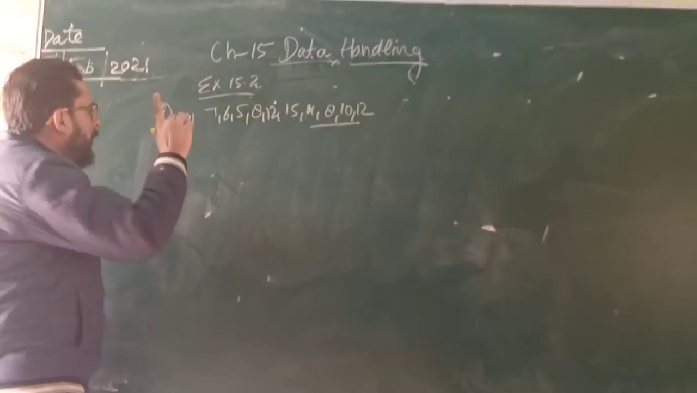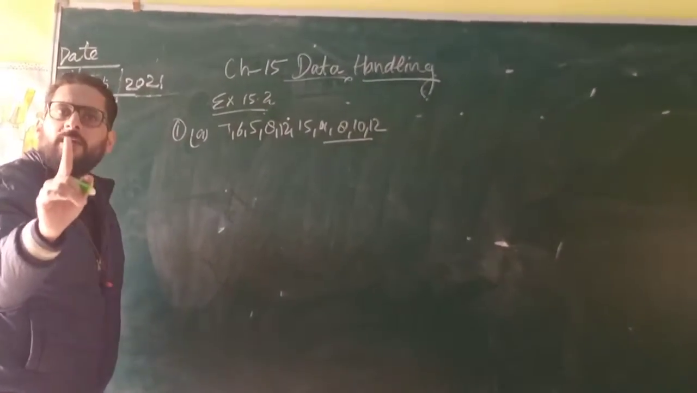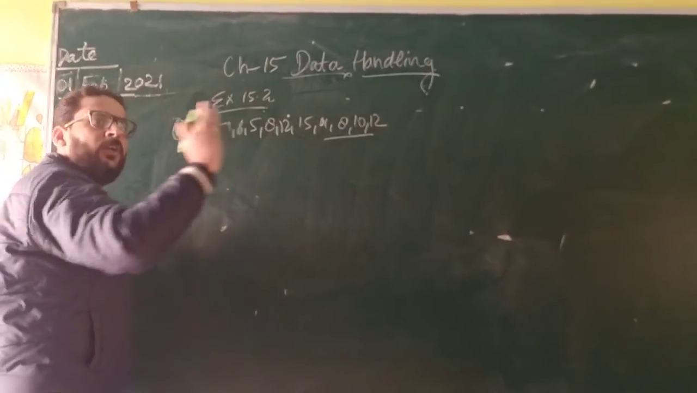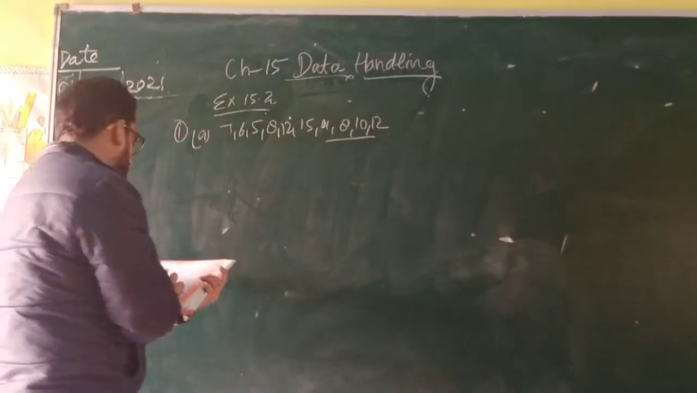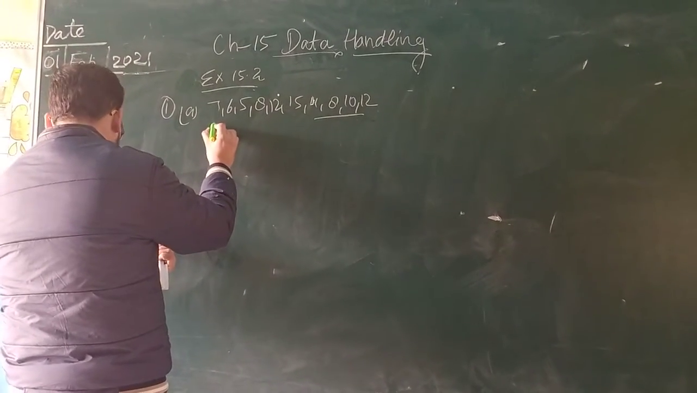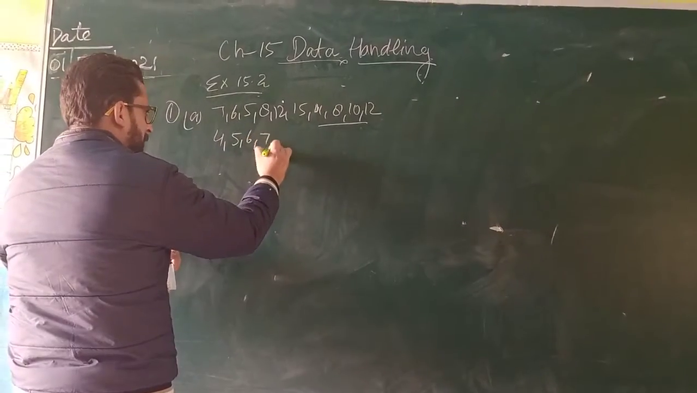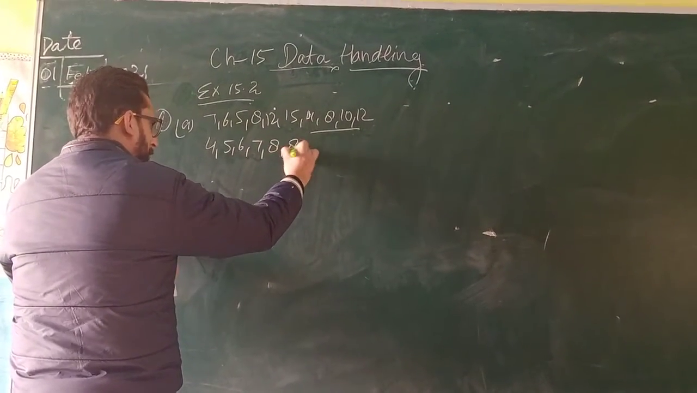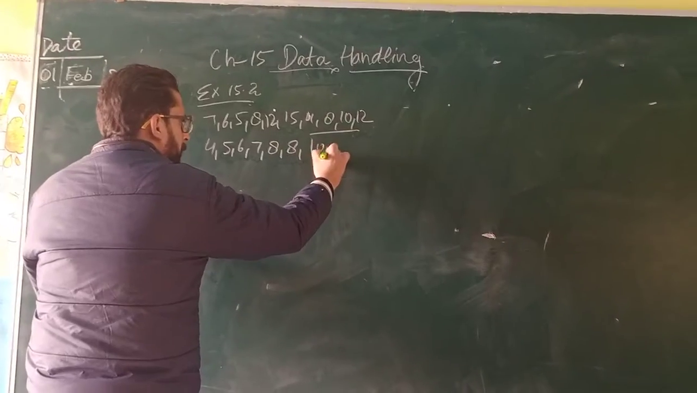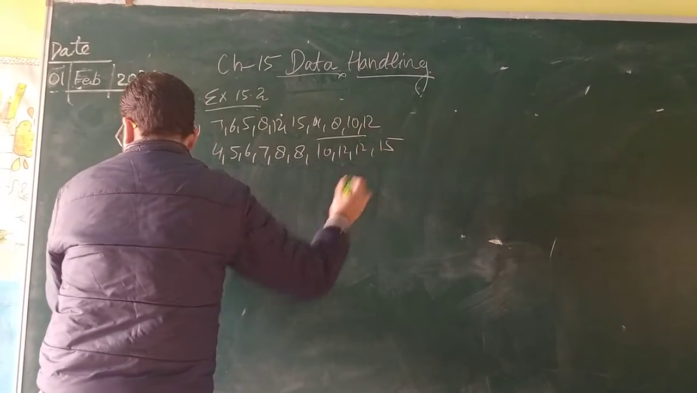It means आपको increasing order में ये number लिखने हैं. First of all, you have to write the smallest number. Then, in increasing order, you have to write the numbers. So, we will write these numbers in ascending order: 4, 5, 6, 7, 8 is coming 2 times, so we will write 8 2 times, then 10, 12, 12 is 2 times, and in the last, we will write 15.